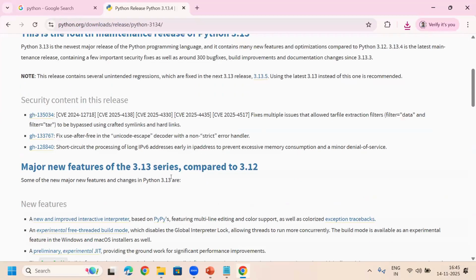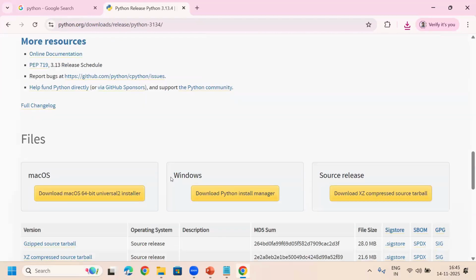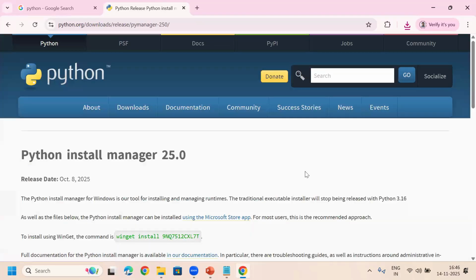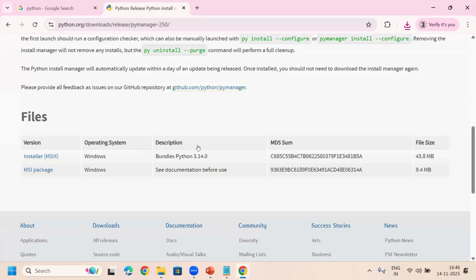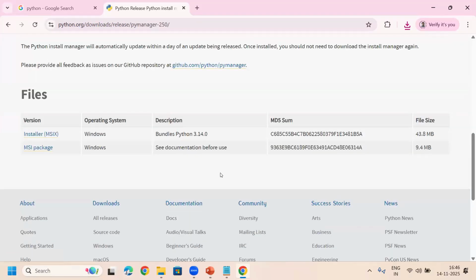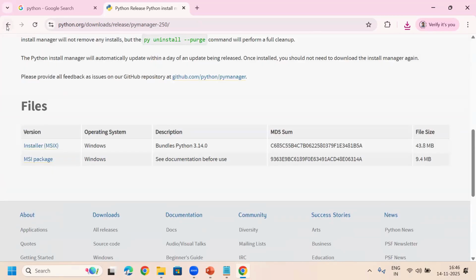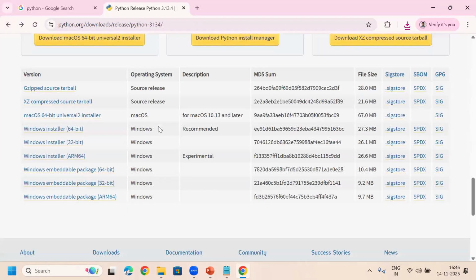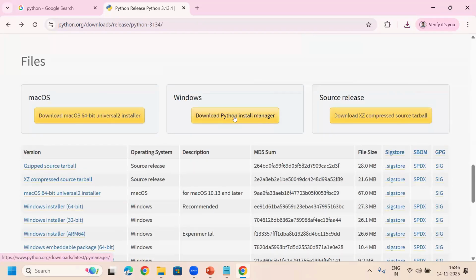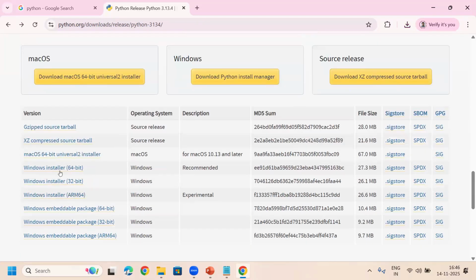3.13.4. Okay, here you can see, like that you can find like this. Windows, for example. Download Python installer. Like this, you can click on this. Okay, they changed something in the file format here. Okay, don't worry. If you click on this, you can find a table like this. Here, Windows installer, 64-bit, it is recommended. Click on this, and you can download.